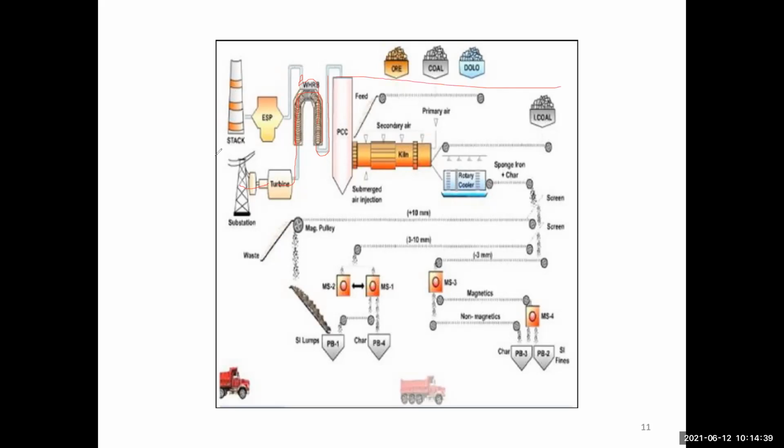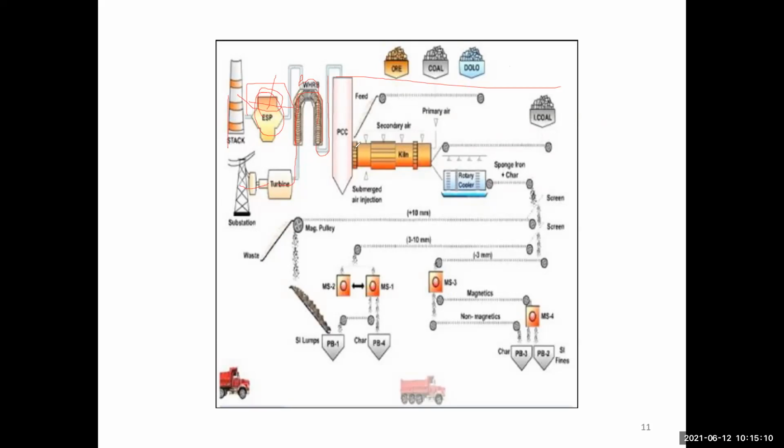First the stack chimney starts, then the chimney transfers directly to the ESP. The ESP converts everything to fly ash. Currently, fly ash bricks are produced. In Jharkhand, red bricks are banned, so fly ash bricks are generated in much larger quantities day to day.